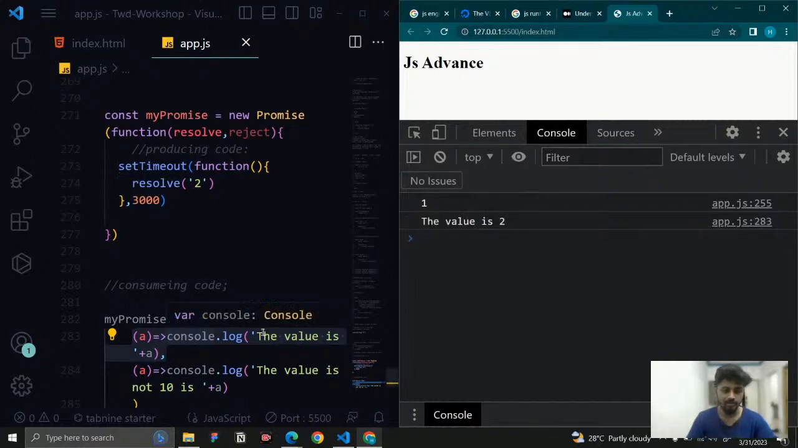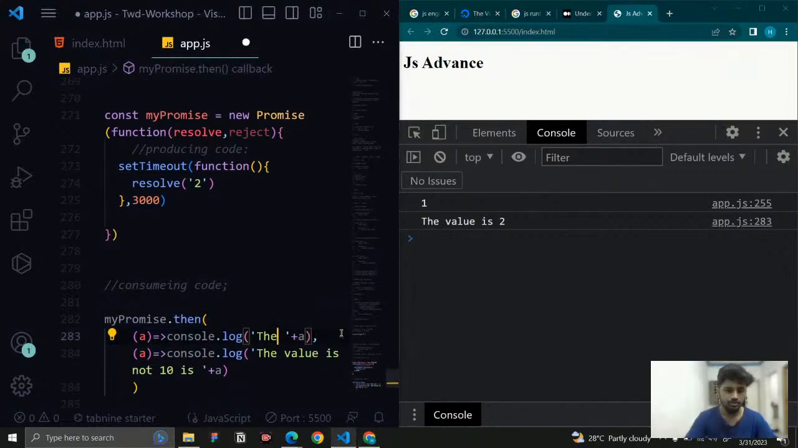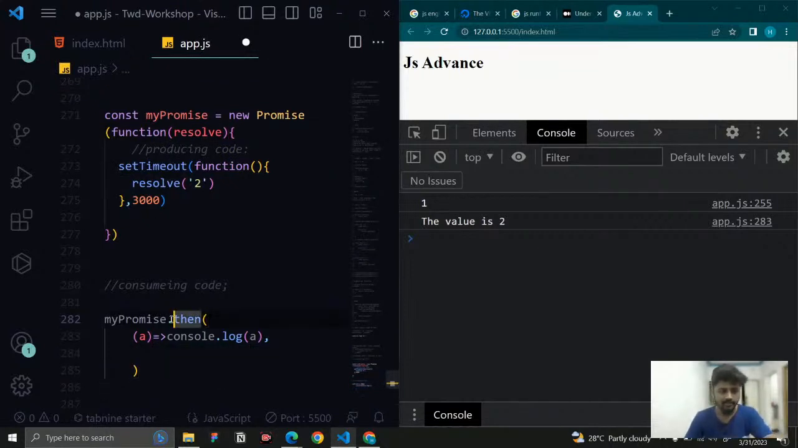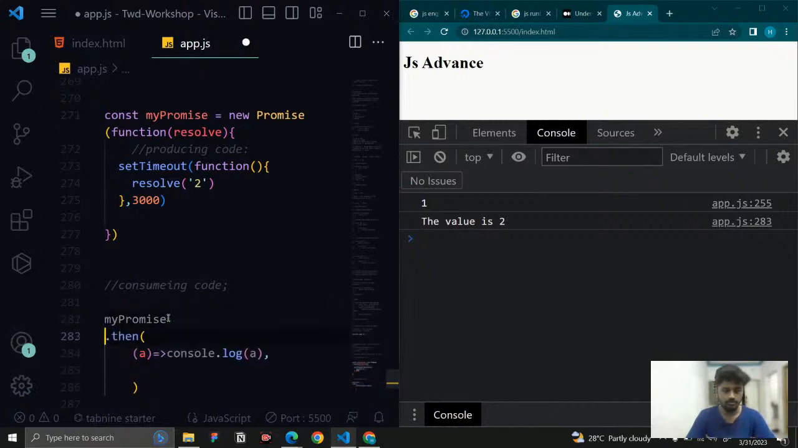So right now what we need, not this value and everything. We just removed this one. I just want to console the A, I just want to print it. And here I don't want any error, so I just remove that also. So I just say dot then, promise. Here it is going to create a function.